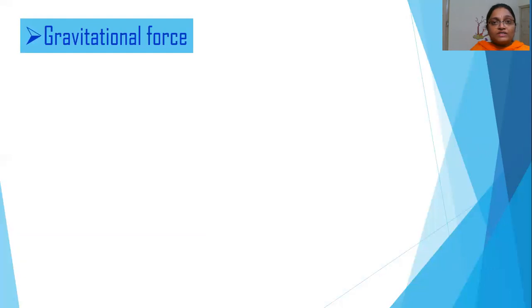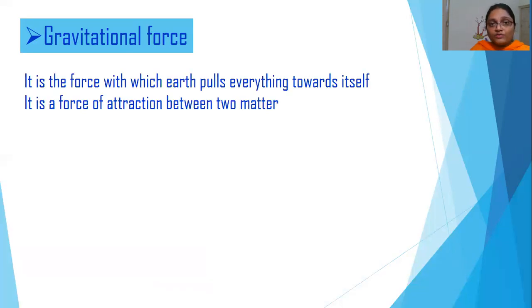Now comes the gravitational force. It is Newton who proposed that every object in the universe attracts every other object with a force, and that force is called the gravitational force. It is with this force that the earth is moving around the sun, and even the earth will attract or pull everything towards itself.